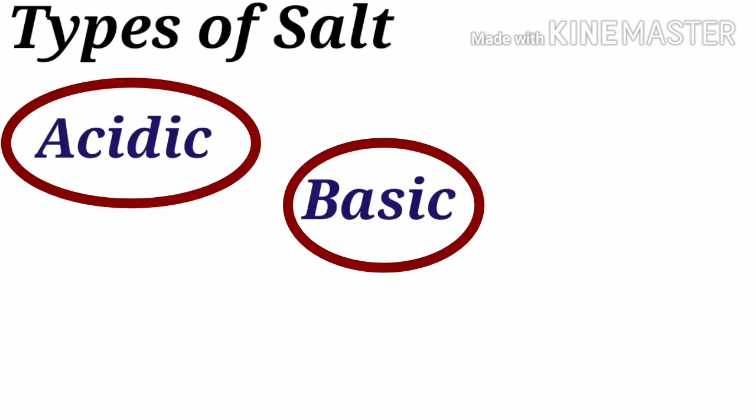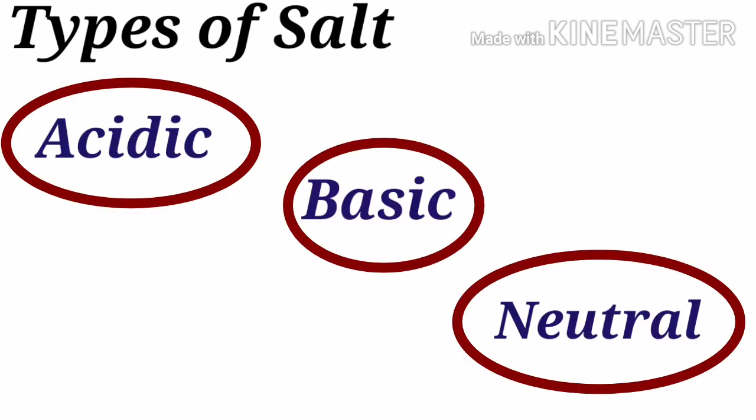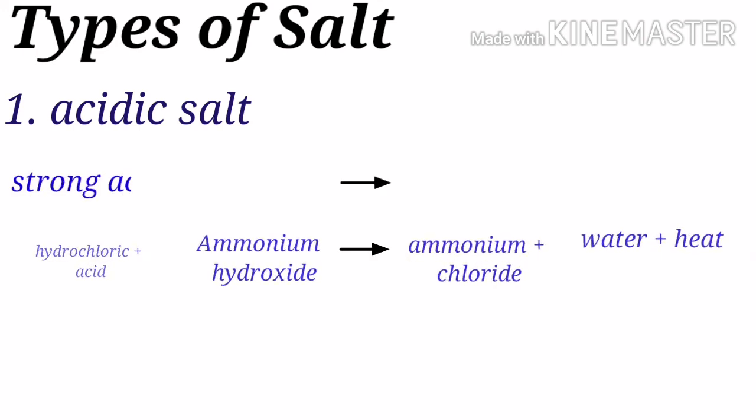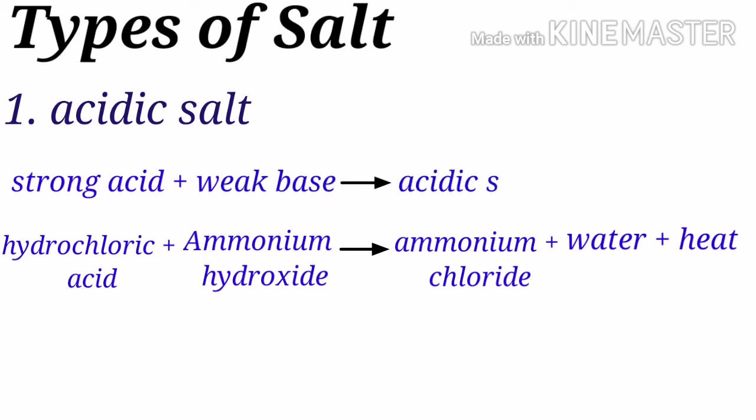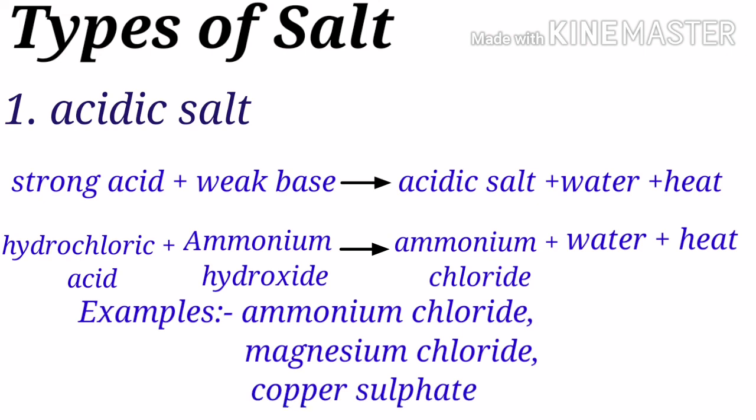Types of salts. Salts can be acidic, basic or neutral depending upon the strength of the corresponding acids and bases from which the salts are formed. Let's see first acidic salts. Salts formed by the neutralization reaction between strong acid and weak base are acidic. For example, ammonium chloride, magnesium chloride and copper sulfate.